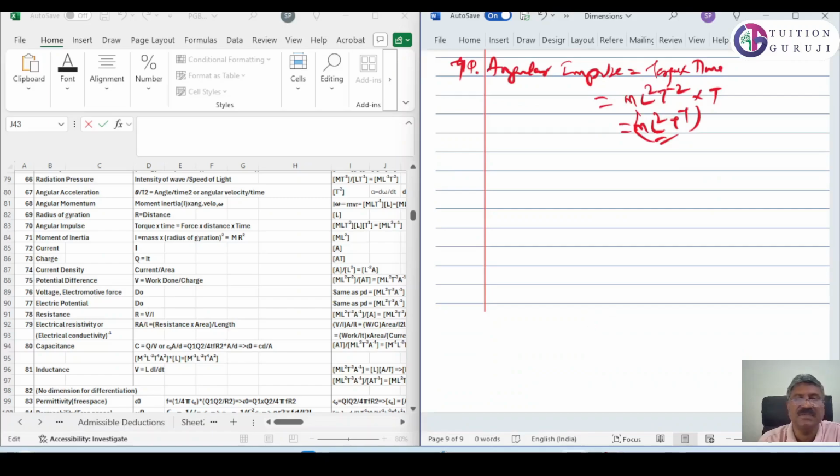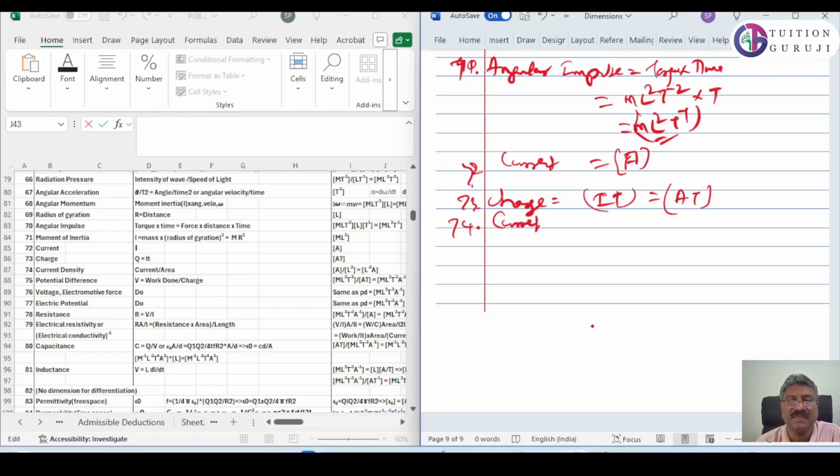Then the next important one is actually 72. 72 is nothing but current. Current is the basic physical quantity. It is ampere. Then 73 is charge. Charge is equal to I into T. So it is A T. Then 74. 74 is current density. What is current density? Current density is equal to current divided by area. So A L raised to minus 2.